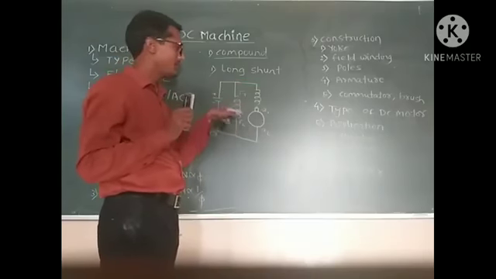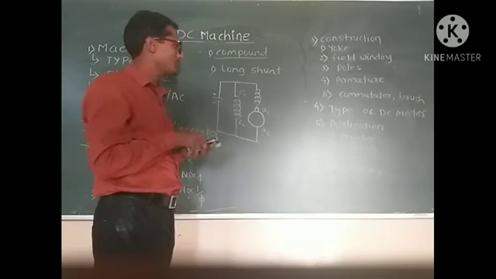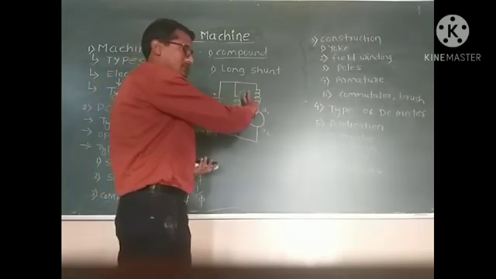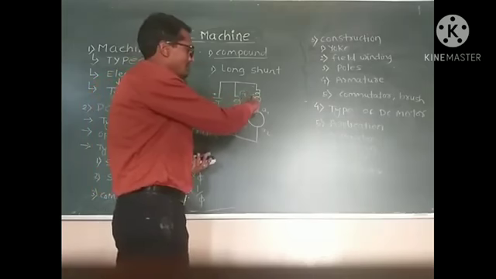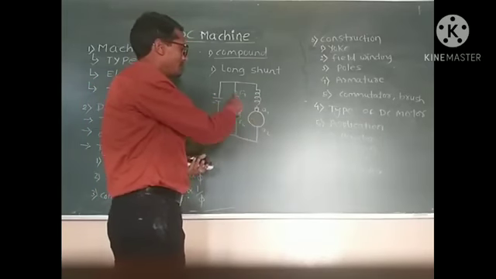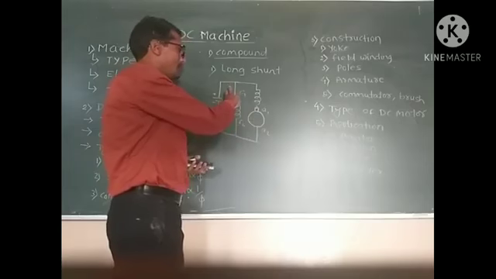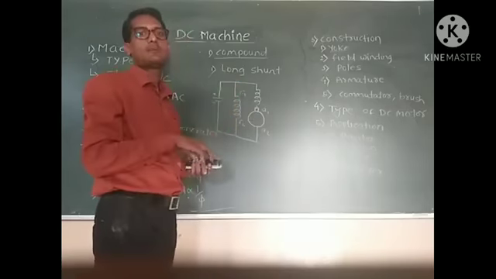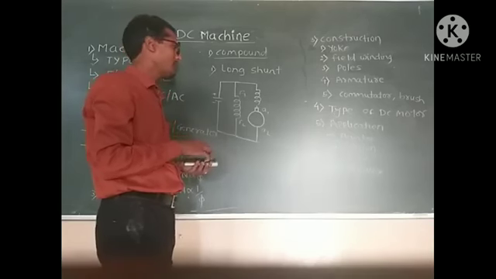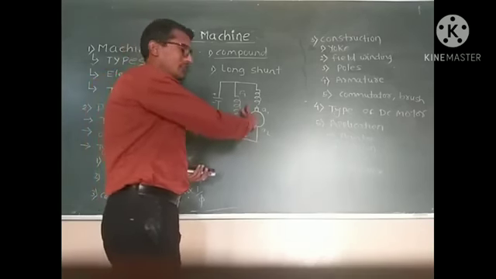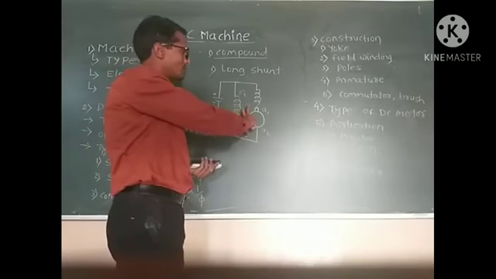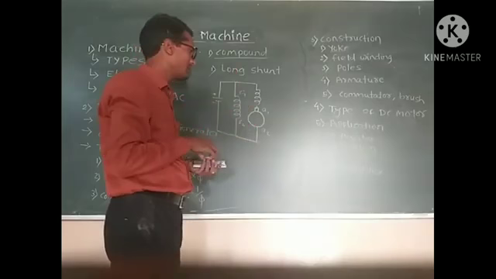If we shunt the complete series combination, that is this field winding and this armature winding, then it is called a long shunt compound motor. And if we shunt only the armature of the motor, then it is called a short shunt compound motor.